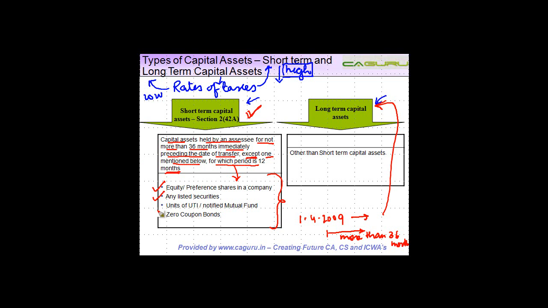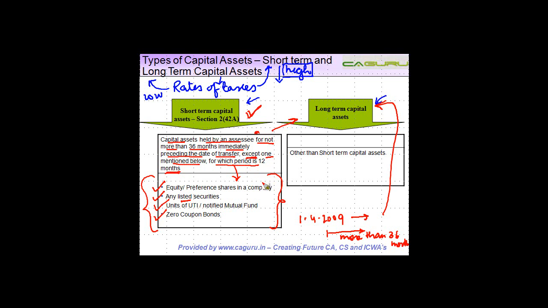Second, any listed securities, which will mean your equity shares or preference shares or debentures, whatever it can be, if it's listed. Third, units of Unit Trust of India or notified mutual funds. And fourth, zero coupon bonds. So if any of these are held for more than 12 months, then it is a long-term capital asset, else it's a short-term capital asset.